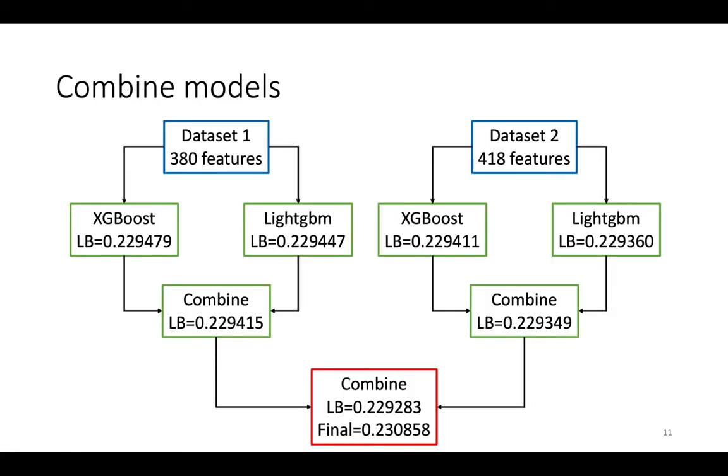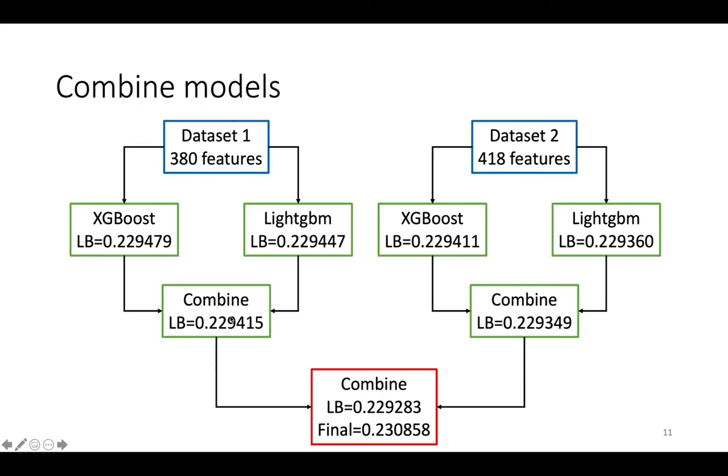Finally, we have two datasets. We trained each dataset with both XGBoost and LightGBM, and you can see the leaderboard score for each one. There is no significant difference between XGBoost and LightGBM. And when we combine LightGBM and XGBoost for each dataset, we don't see any significant improvement, only slightly improved.